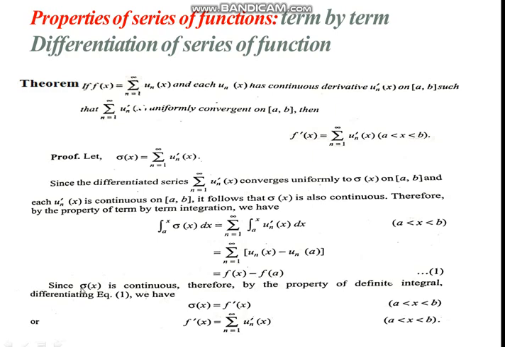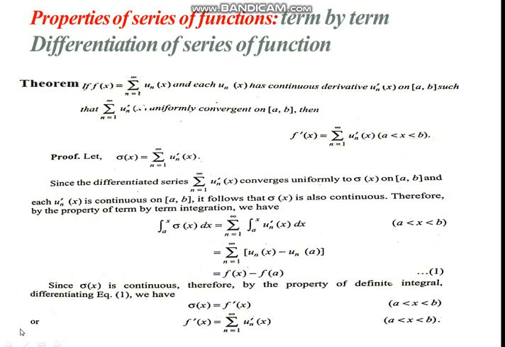Since sigma(x) is continuous, therefore by property of definite integral, differentiating this equation, we have its derivative will be equal to f'(x) when x lies between a and b.